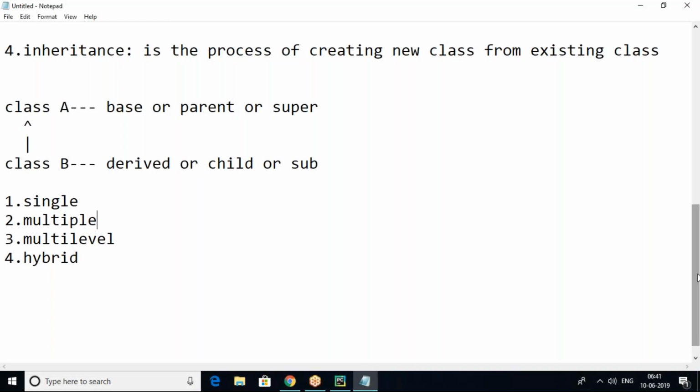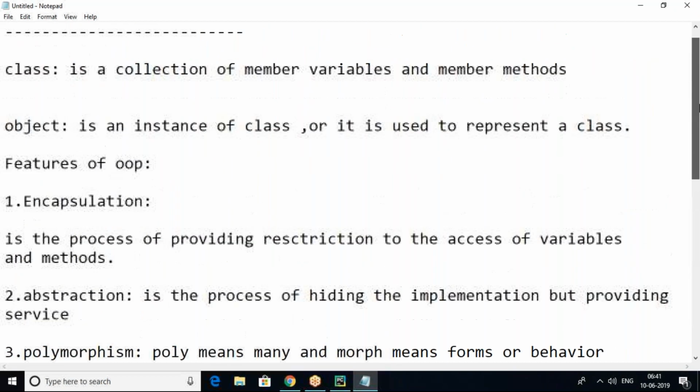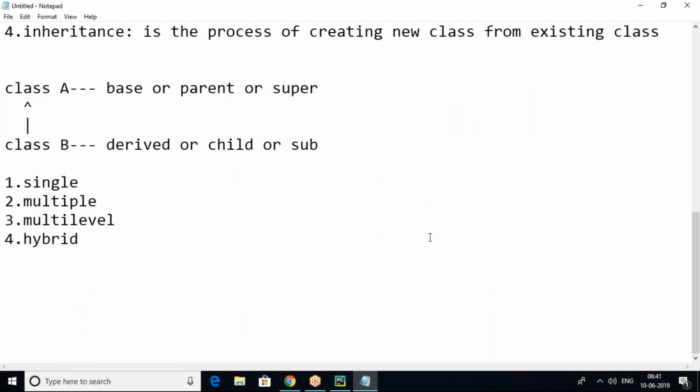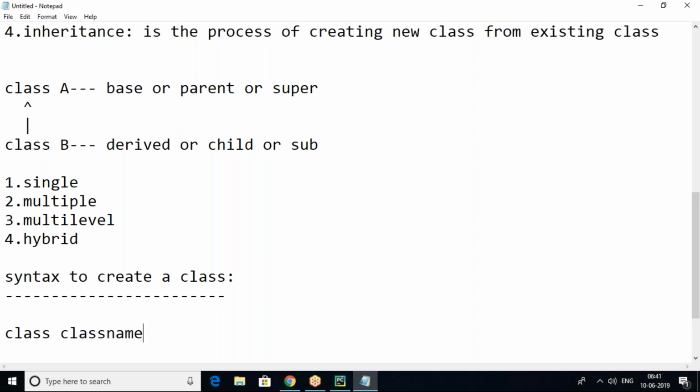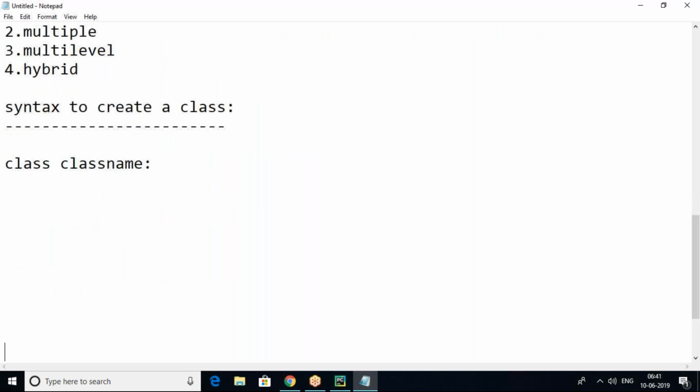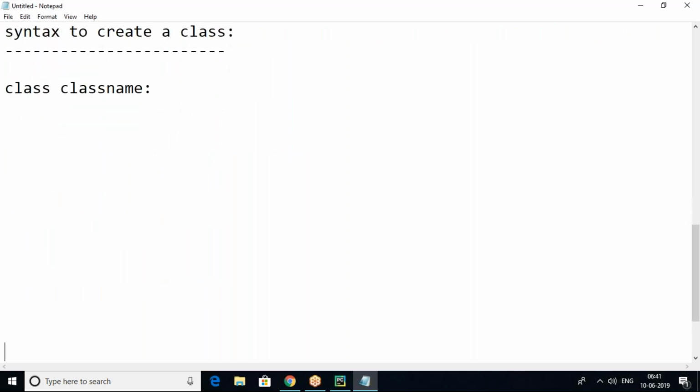These are the important features in object-oriented programming: class, object, and so on. But before starting the programming part, first you should know how to create a class. In Python, there is a particular syntax to create a class. It's very simple: the class keyword, then the class name, then a colon. That's it. This is the syntax to create a class in Python.